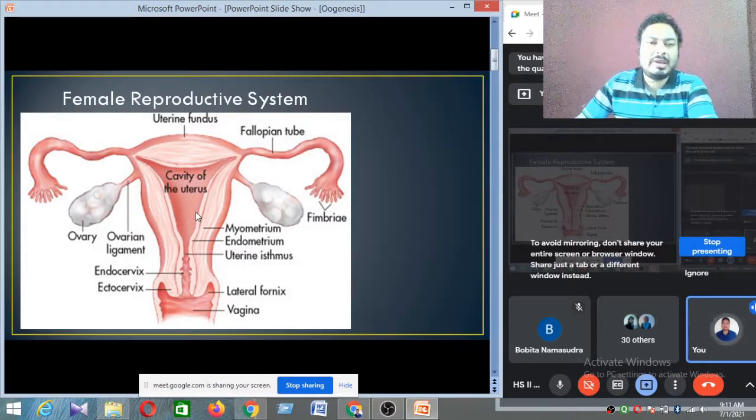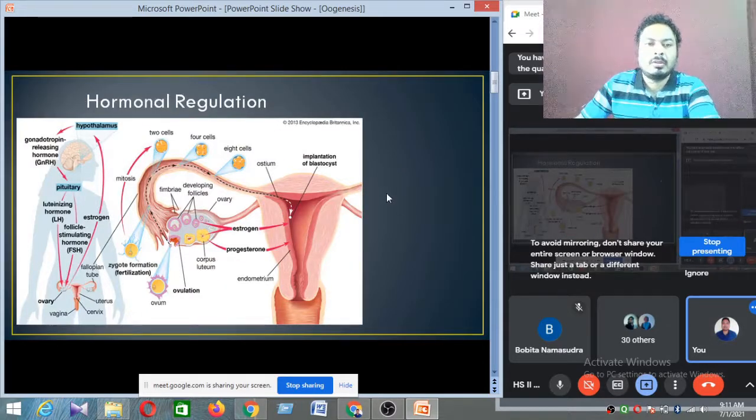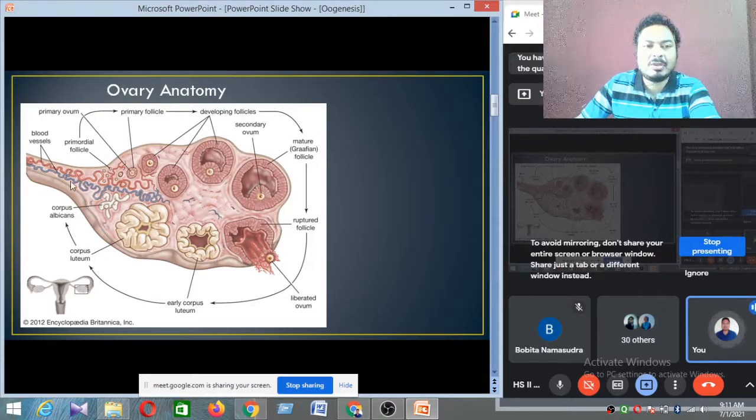Okay, now today we discuss the development of the ovum, how it occurs inside the ovary itself. You can see this is the basic structure of an ovary. In this ovary you can see this area is called the mesovarium. This is the connection between the uterus and the ovary. The mesovarium is filled with different types of blood vessels, so blood vessels are connected from the uterus to the ovary through the mesovarium.